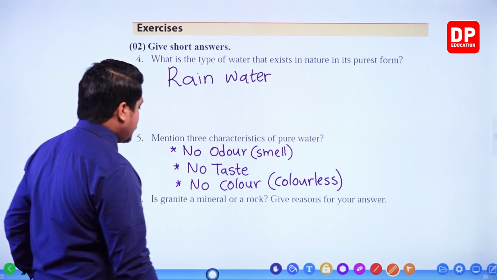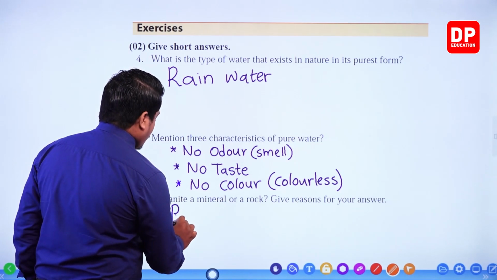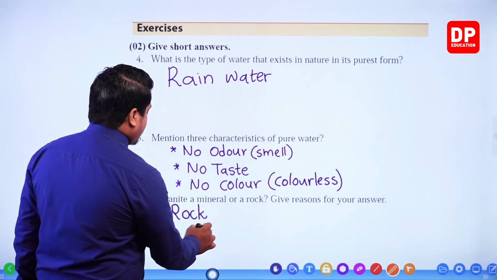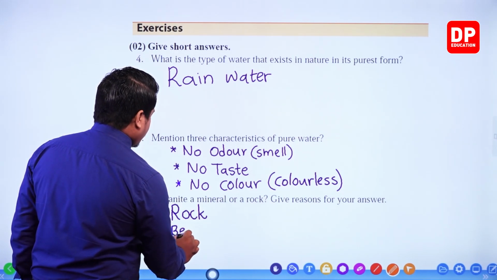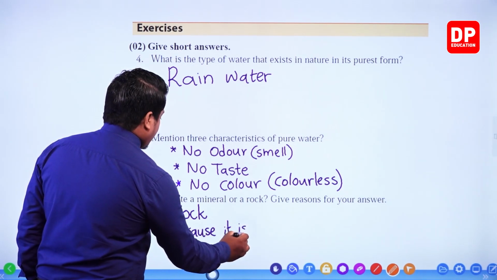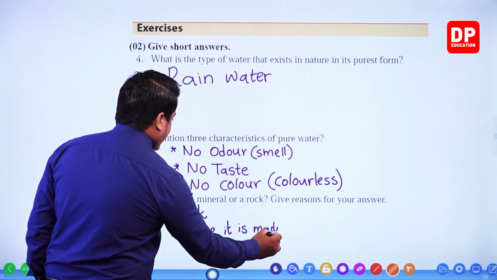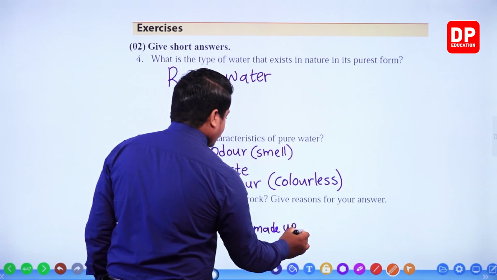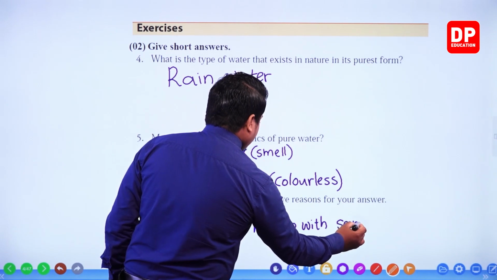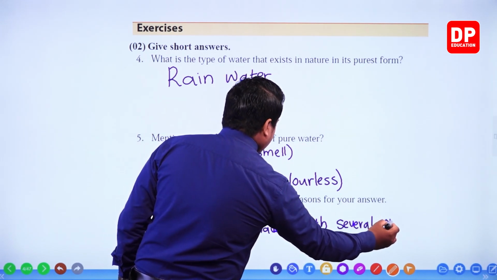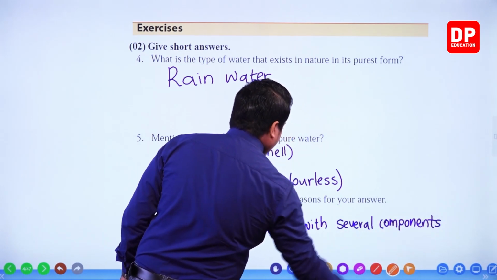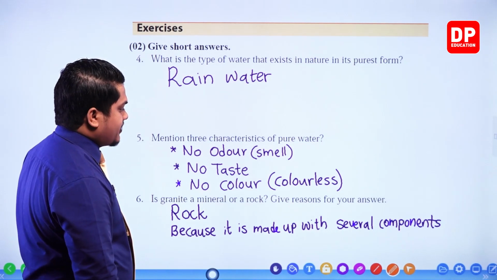Okay, then we'll write down the answer. First of all, we need to mention rock. Then reason, because it is made up of several components.